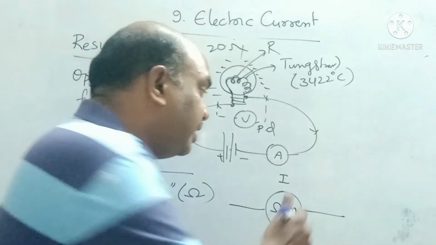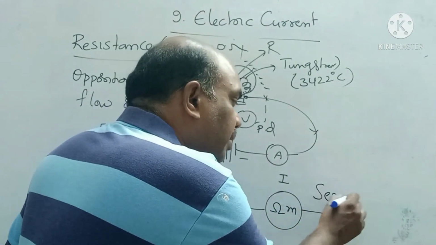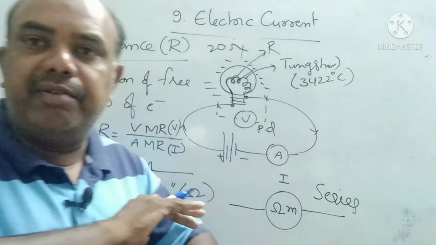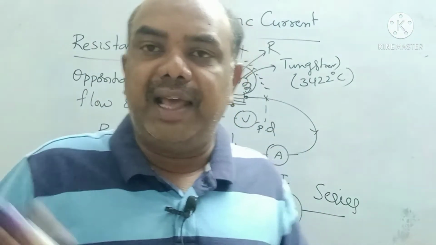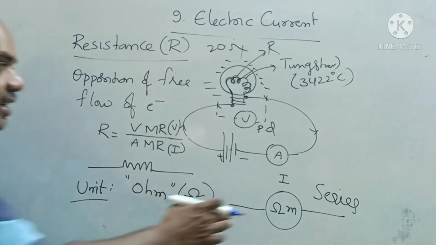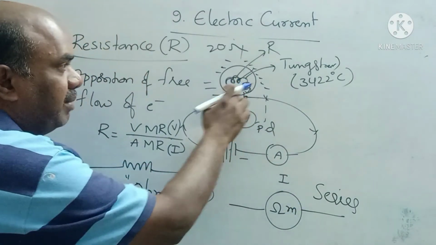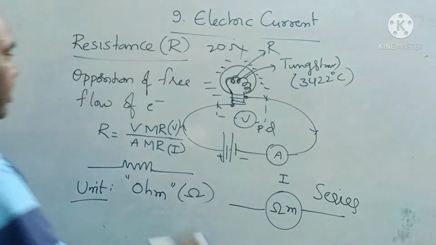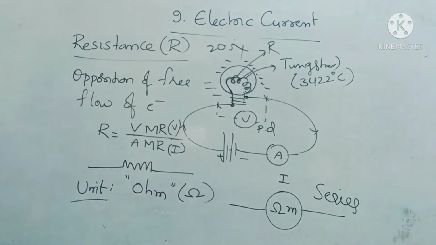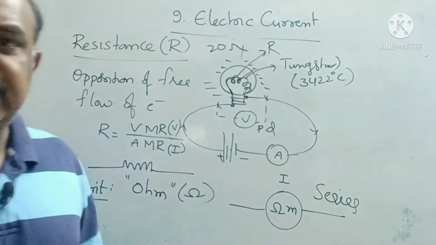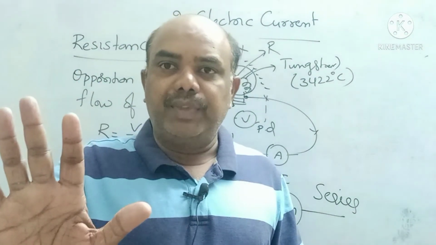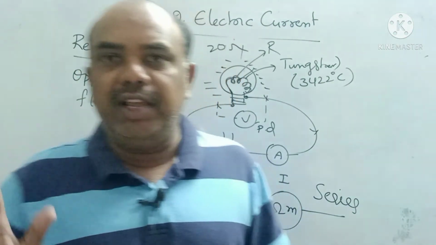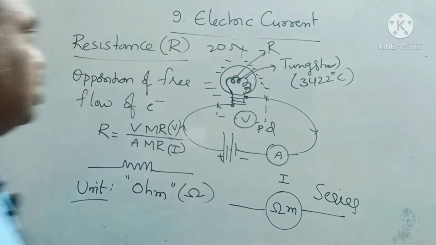This is also connected in series. Only the voltmeter must be connected in parallel. In entire physics, only the voltmeter is connected in parallel. All the remaining instruments must be connected in series. This is what the tungsten filament is made up of. Its melting point is 3422 degrees centigrade. The opposition of the free flow of electrons is called resistance. Resistance means obstruction or opposition of the free flow of electrons. Please note down, children.